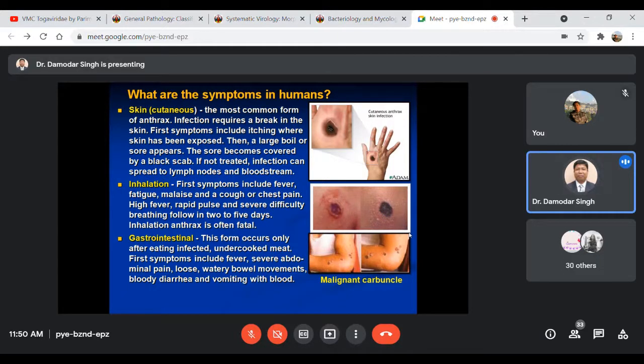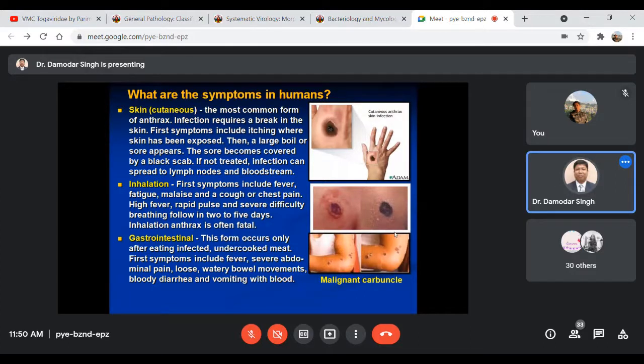Okay, and a high rise of body temperature with rapid pulse rate and severe difficulty in breathing may follow within 2 to 5 days after infection. Inhalation anthrax is mostly fatal, leading to severe pneumonic changes and hemorrhagic meningitis. Another problem is that it may kill the person.